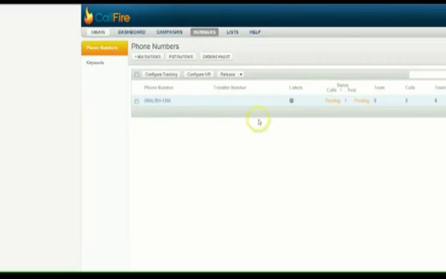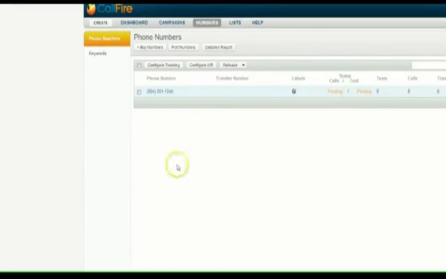But right now everything's still pending. It takes a little while. It's almost like when you buy a new domain, and then you point your name servers and everything at it, and then it takes a little while to propagate sometimes. That's sort of like what this is doing right now. So we'll revisit this in a little bit.